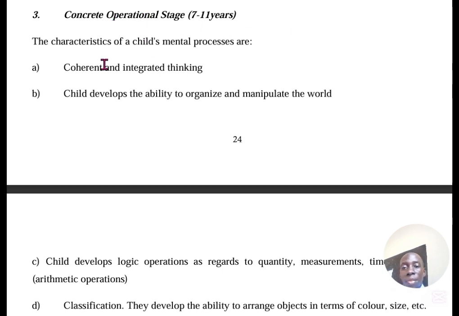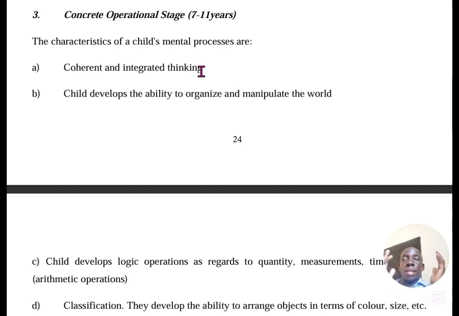It starts from 7 years to 11 years. Let us see the characteristics of the child's mental process from 7 to 11 years. Under this, we are going to see what this kid majorly thinks about, and where his thinking rotates from. You are being told that first of all, their mental processes are coherent and integrated in thinking.